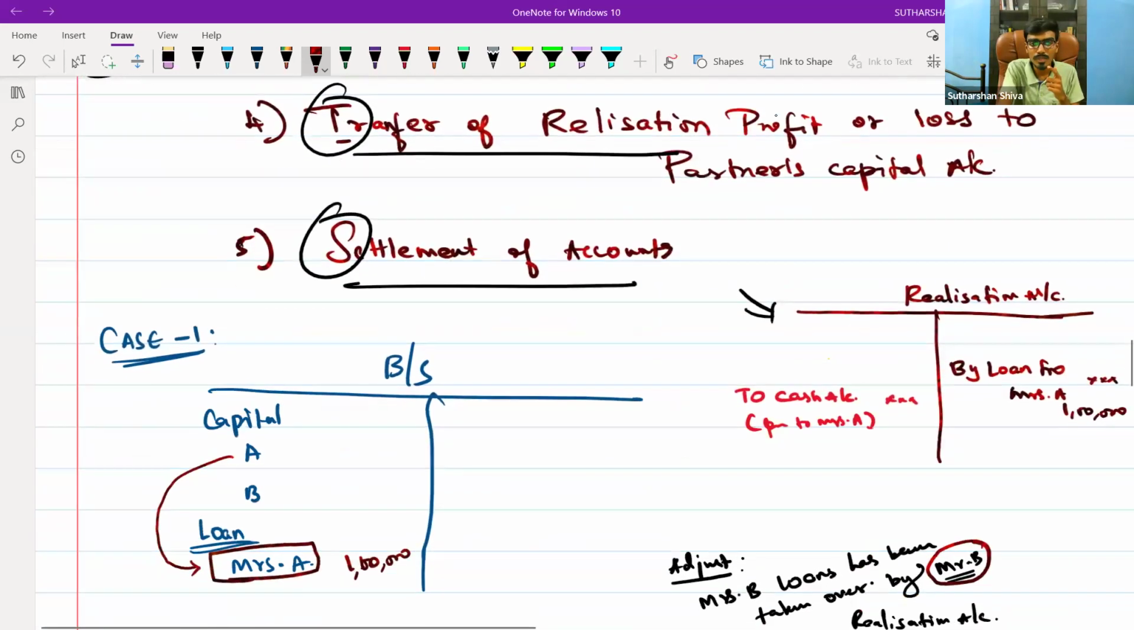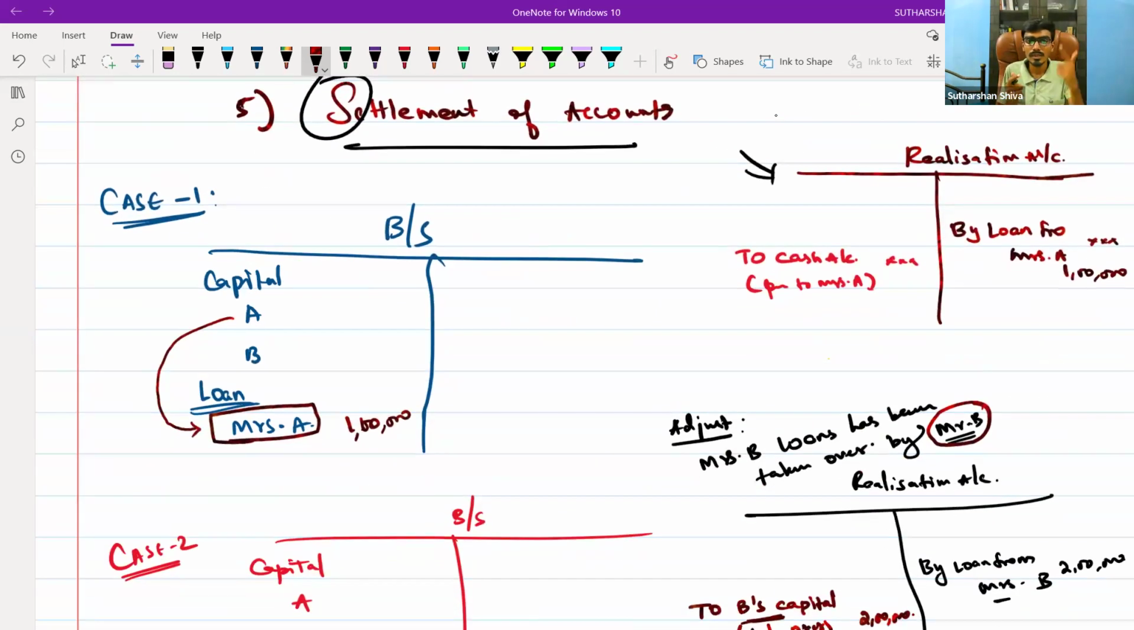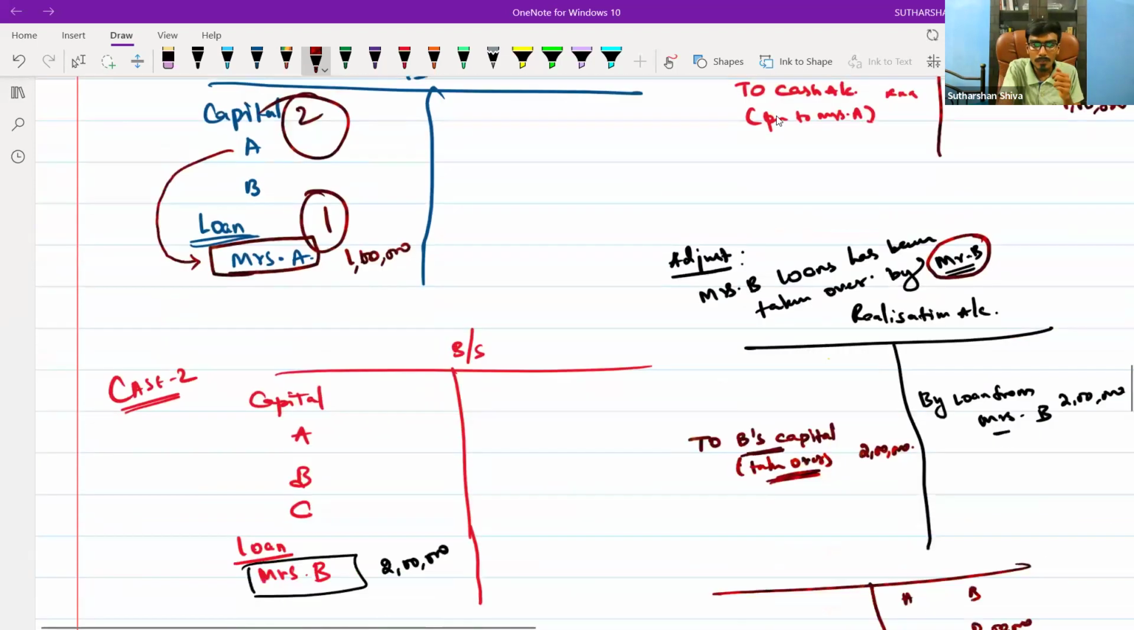Now, come to a crucial case. Case 1: if the loan is from the partner's relatives or partners, that is Mrs. A. Here, whenever the loan is on the liability side, the loan is superior to the capital. You should not transfer it to the capital. The loan should be superior to the capital. So your first priority should be given to the loan, and the second priority to the partner's capital. You will treat Mrs. A as an outsider.